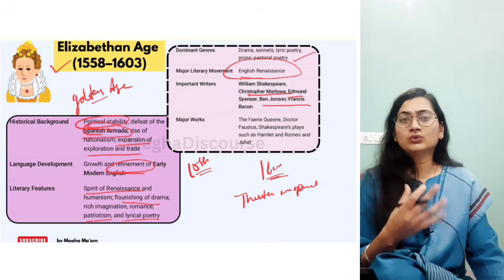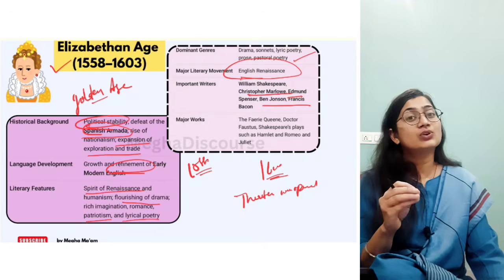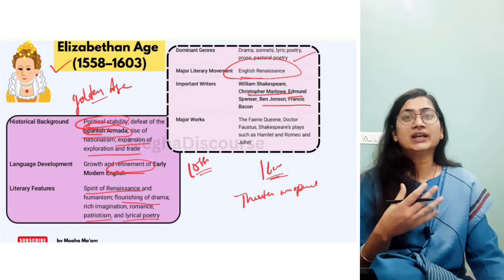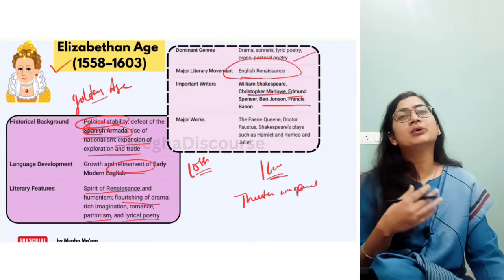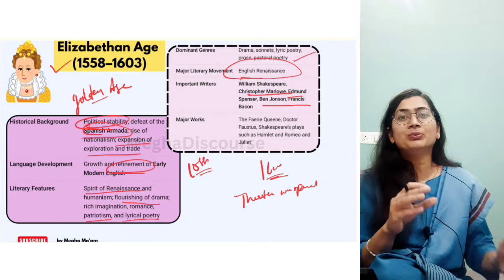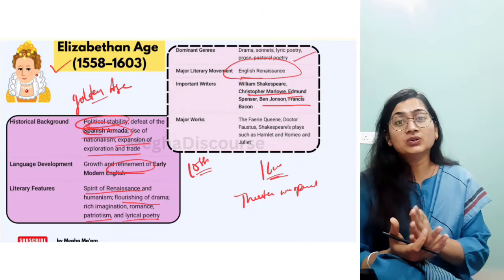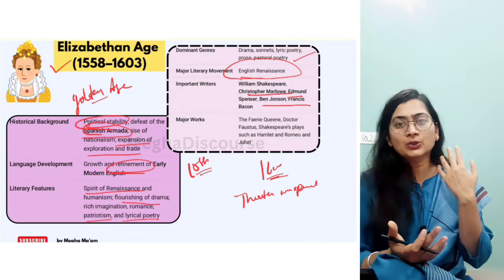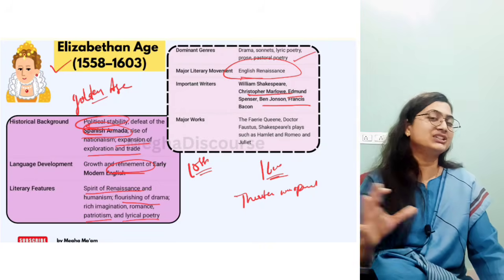So from that Dr. Faustus, they want to tell you that we have some sins and we have to work on them. Like in Macbeth and Othello, he is also talking about the sins under the name of hamartia or tragic flaw. So they are all talking about human flaws, that humanism is important, manavta is important, and when you work on your tragic flaw, then you will automatically become a great personality. Okay, so this is about the Elizabethan age.